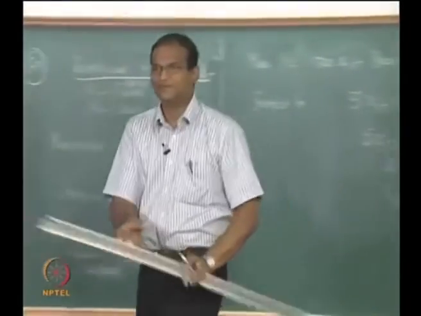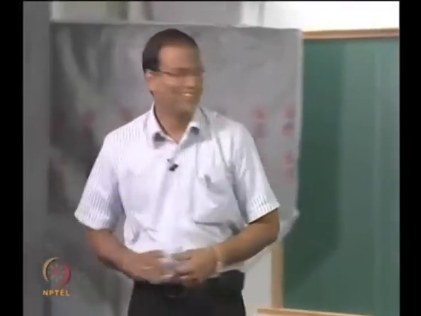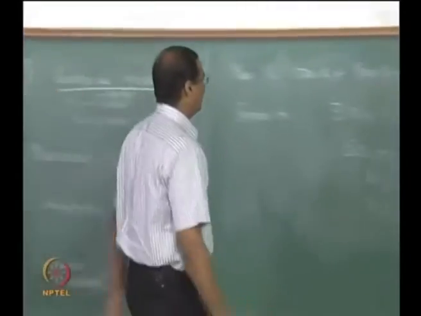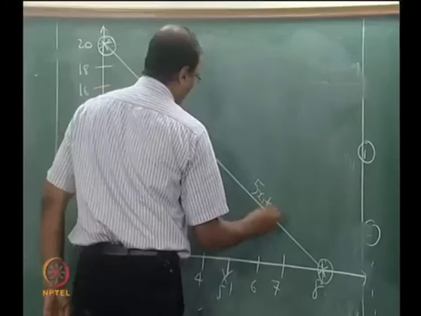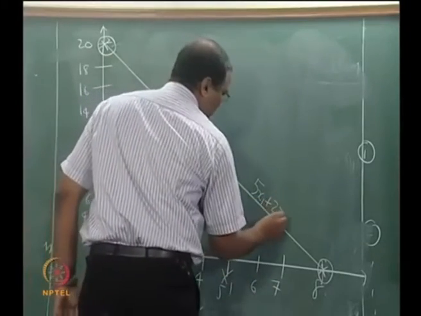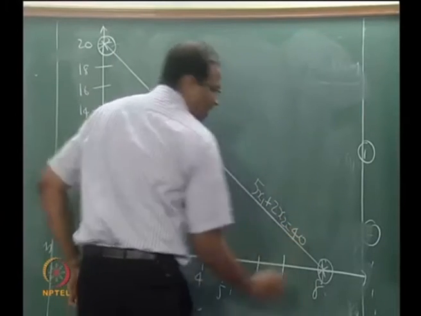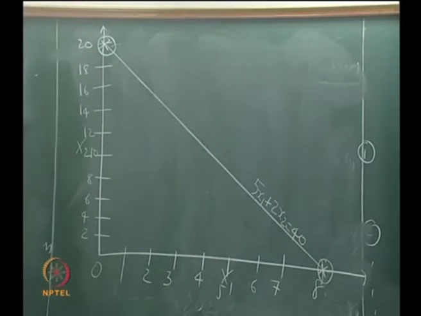That is, what is this fellow, 5x1 equal to 40, right. That line is 5x1 plus 2x2 equal to 40.